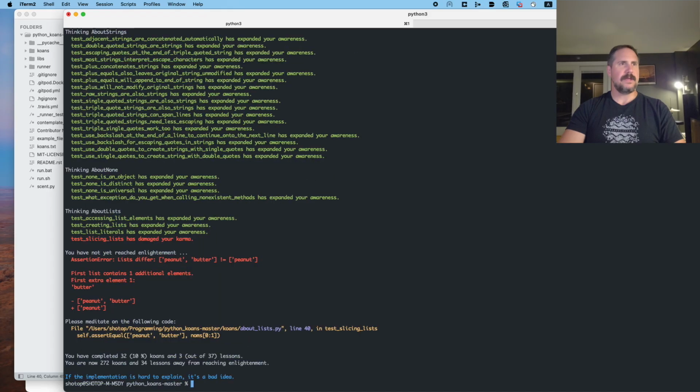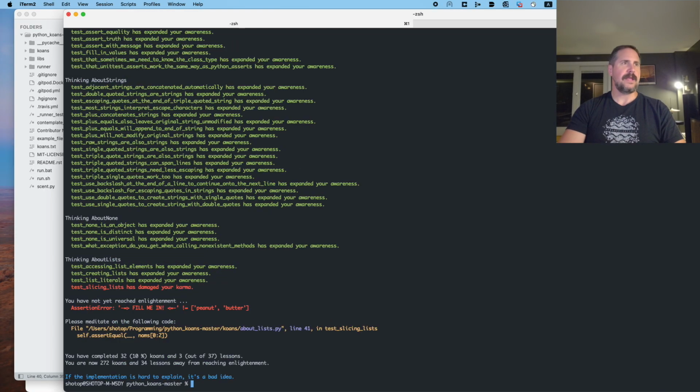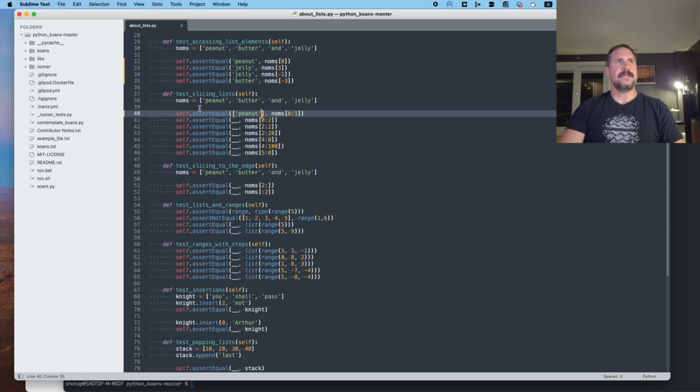So we are at line 40, and that was incorrect. So let me see about if it's just this. All right, we made it to line 41. So what did that teach us? These indexes slice a piece of a list off, put it in a new list, and return that.